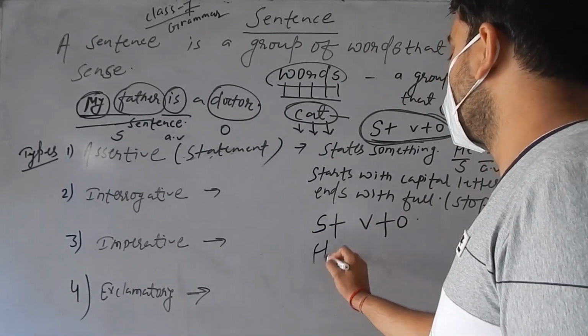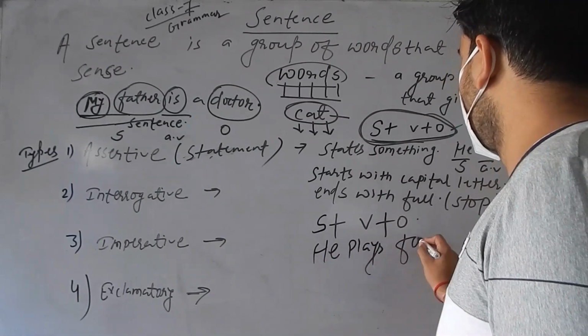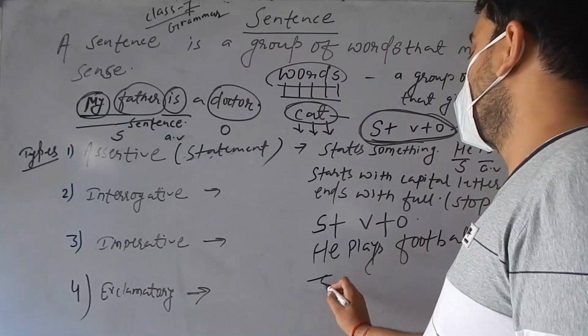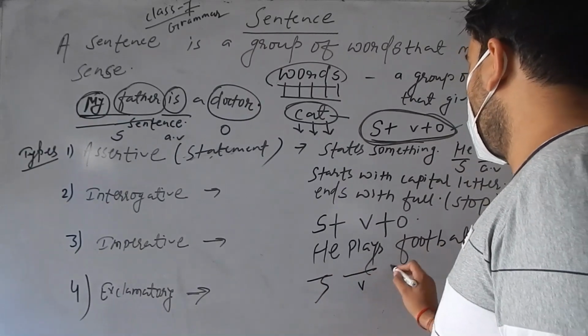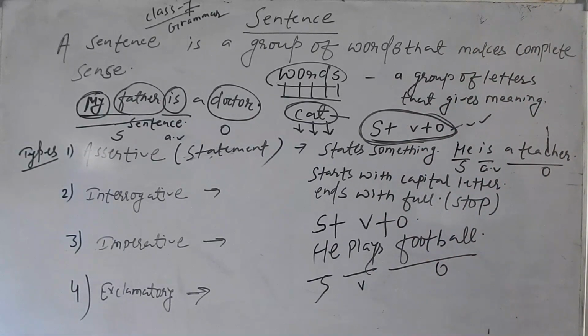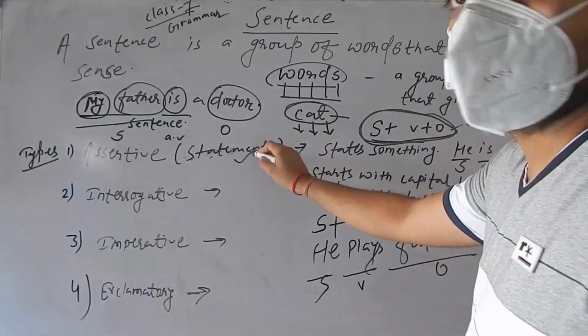For example, he plays football. This is an example of an assertive sentence. He is the subject, this is the verb, and this is the object. So this is all about assertive sentence. What I have seen, it is also called a statement sentence.